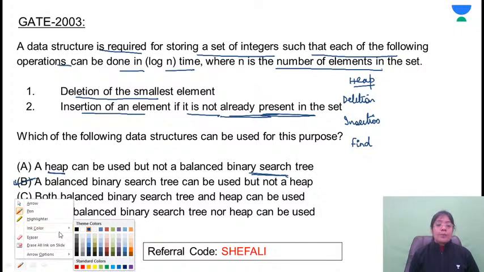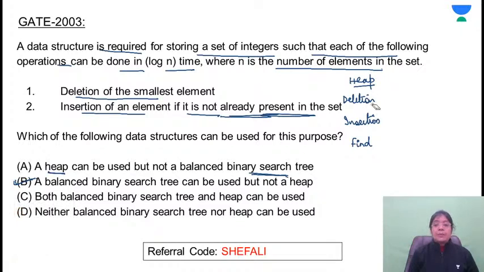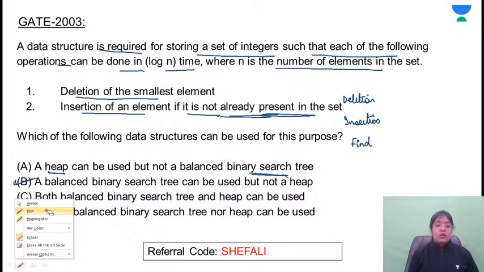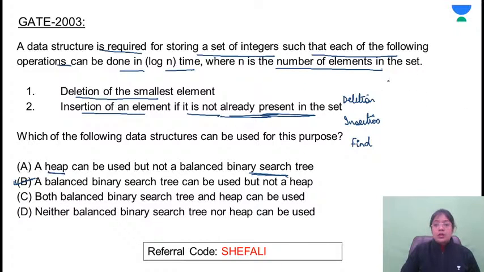We have to make a comparison of the complexities of heap and the balanced binary search tree. You want to add one, you want to delete one element from the heap. What will be the complexity? How much time will it be taking? It will be taking log n time.